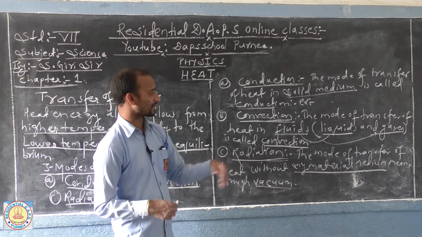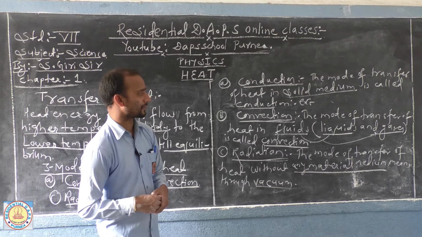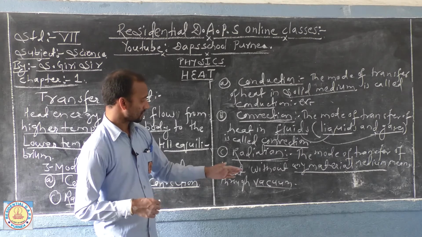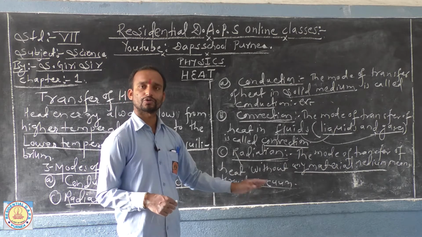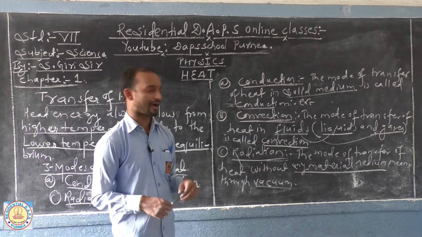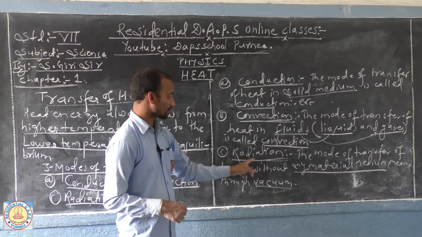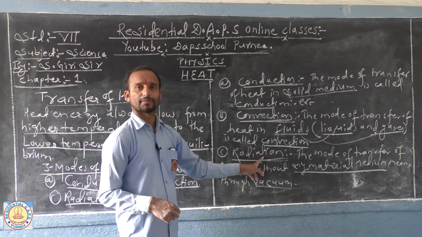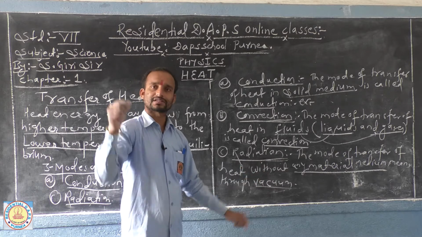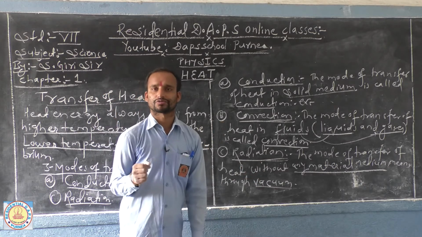Now finally radiation: the mode of the transfer of heat without any material medium, means through vacuum. No material medium is required, no solid, no liquid or no gas is required for transfer of the heat; that process is known as radiation. Suppose you know the sunlight needs to travel through the vacuum also.